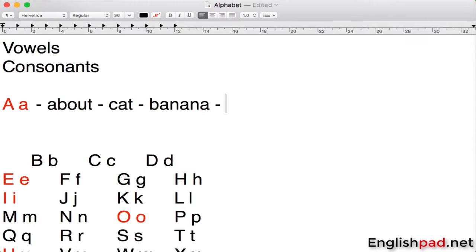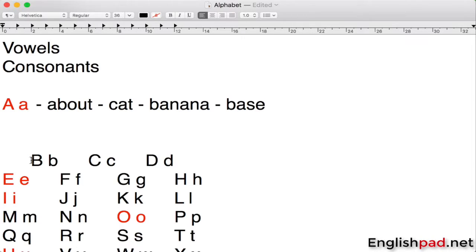Or for example, we have the word base. Here you see, we pronounce it as a, base, base, right? So here we pronounce it a.